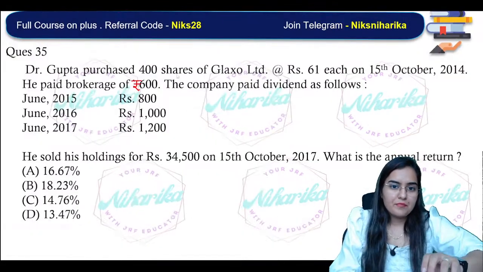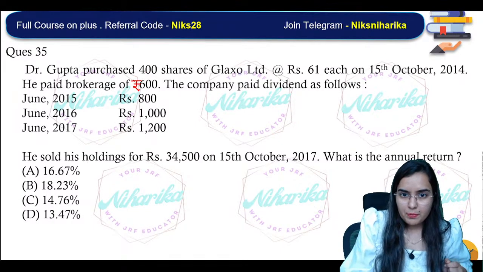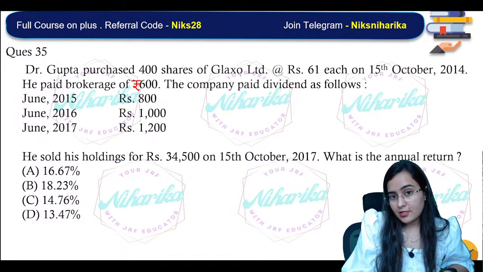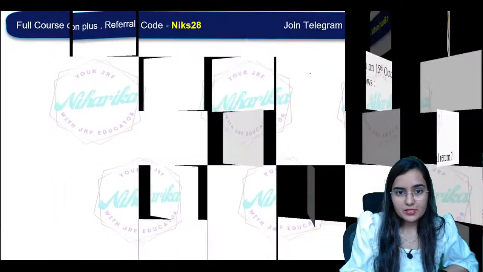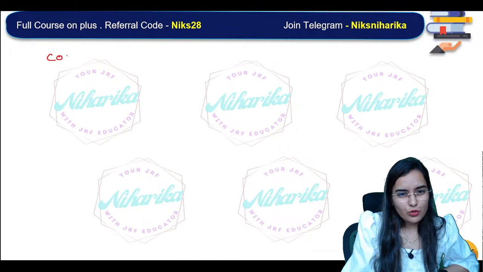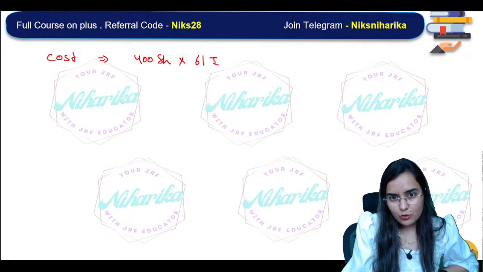Okay. See, what is given in the question? Dr. Gupta purchased 400 shares. I need your help in calculation. 400 shares at the rate of 61 rupees. So, what was the cost for Dr. Gupta? Cost for Dr. Gupta, 400 shares at the rate 61 rupees.